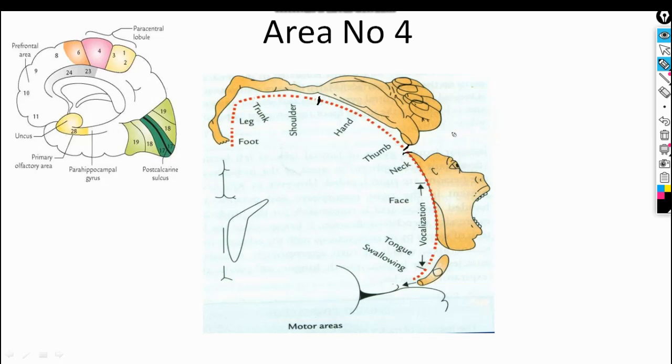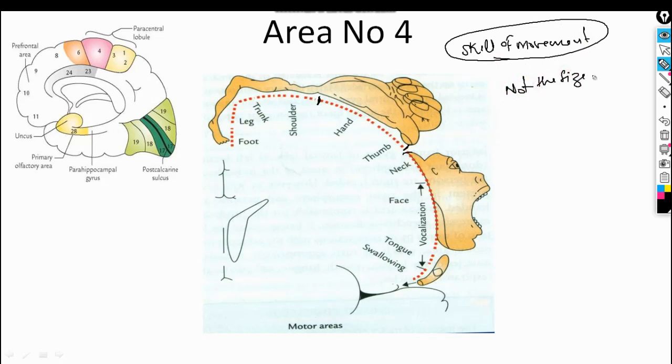Now let me make it clear here. See, understand carefully what it means. What has been represented here is the skill of movement. It represents the skill of movement. Clear? The skill of movement, and not the size of the muscle. This is very important to understand. Clear?